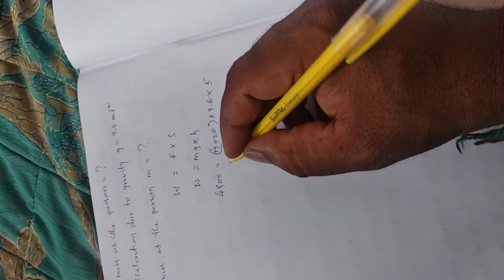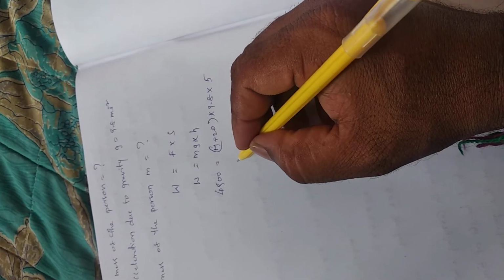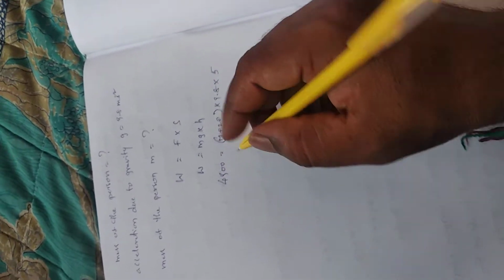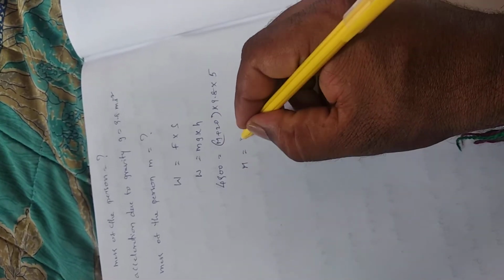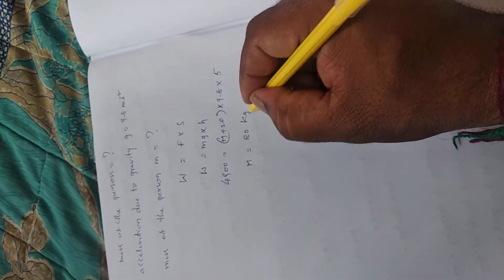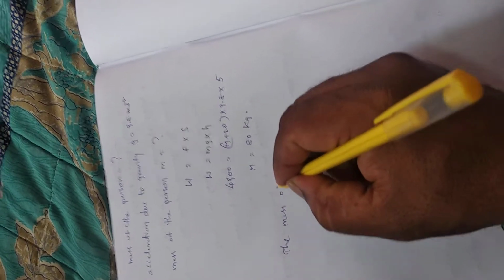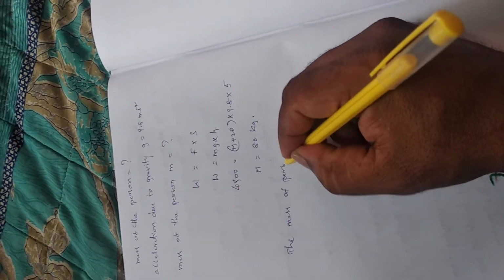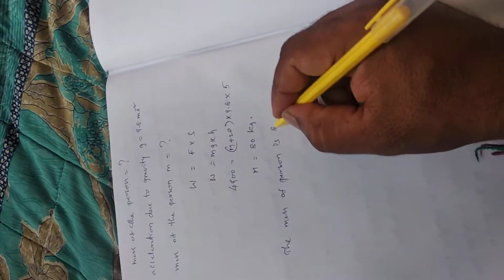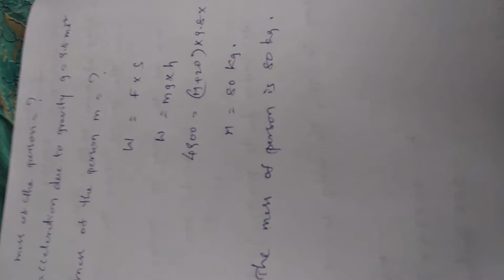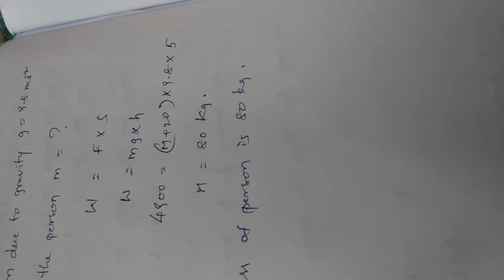So finally, we simplify the values. Finally, we get M is equal to 80 kg. The mass of the person is 80 kg. This is the solution of the second problem. Now another problem is